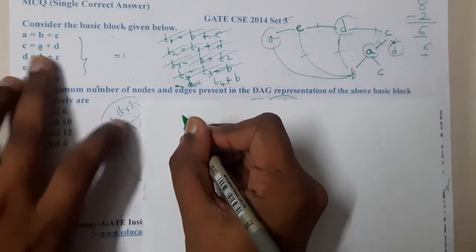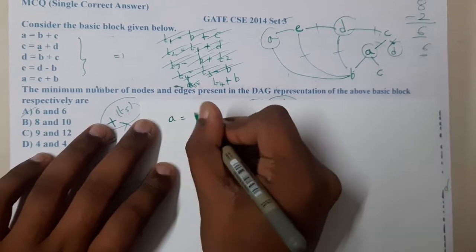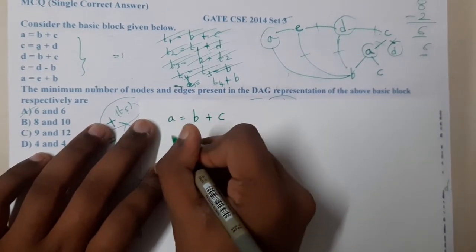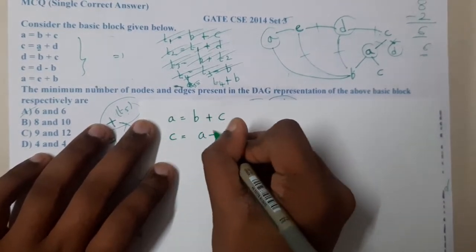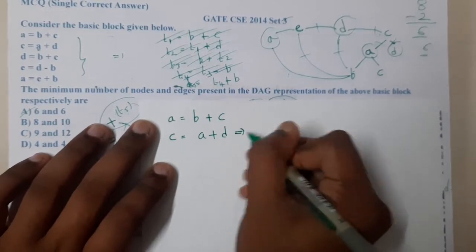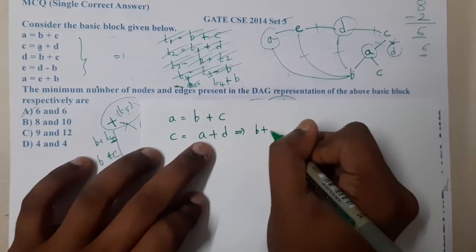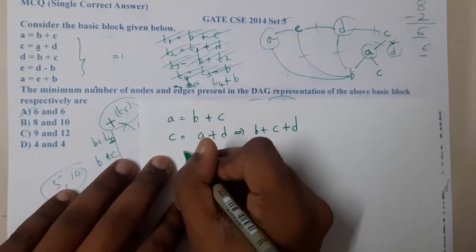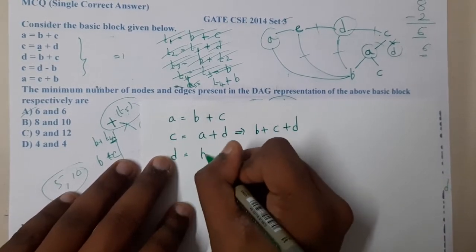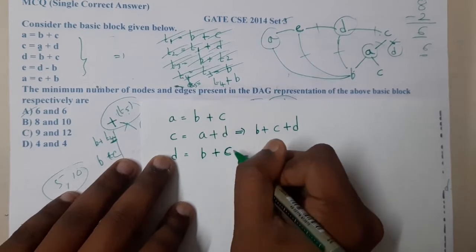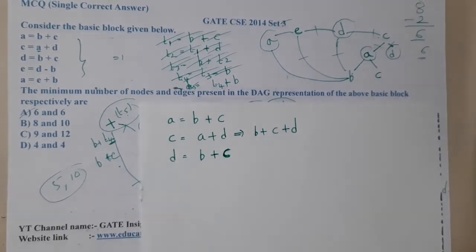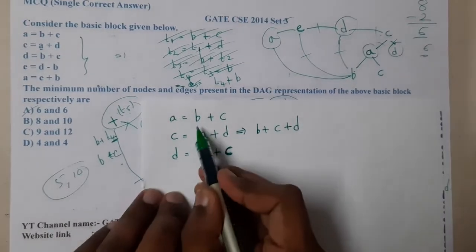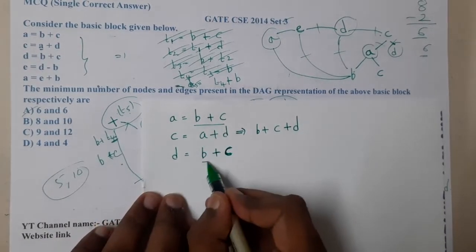So what are we doing here, guys? A is equal to B plus C. C is equal to A plus D, which means it is nothing but B plus C plus D, right? Similarly, D is equal to B plus C. The thing you should observe here is that I am performing B plus C here, and here also I am performing B plus C.